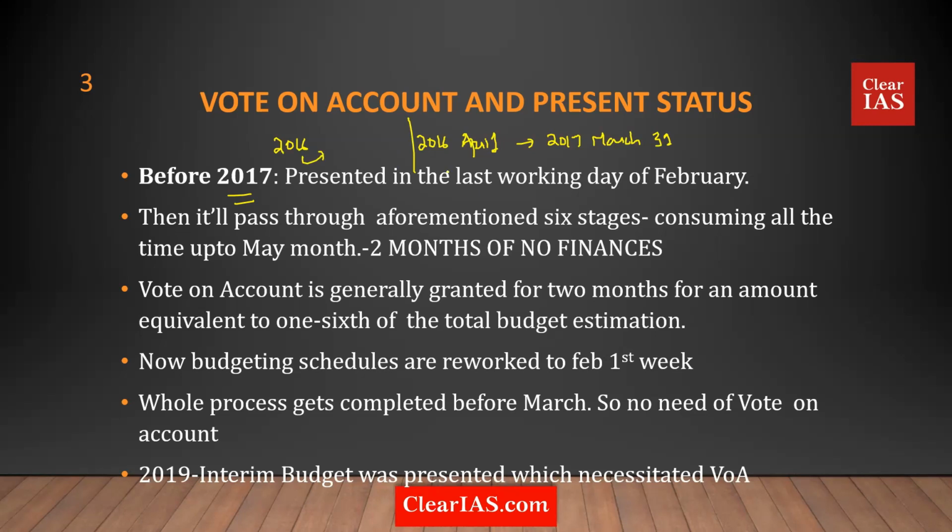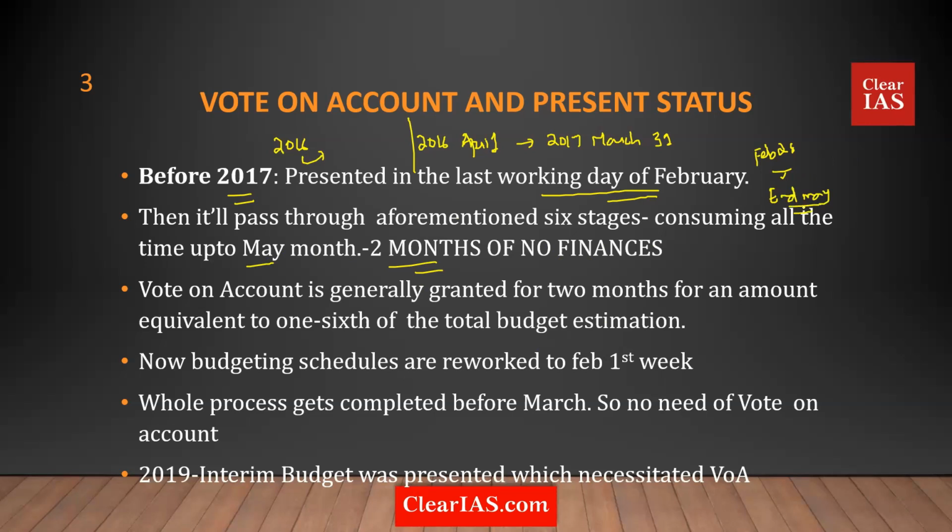Earlier the practice was that it used to be presented on the last day of February. So let's assume February 28, you're presenting the budget. Once it is presented, it has to go through a multitude of stages, around 6 stages. All these stages will take somewhere around 2 or maybe even 3 months. So all these processes will get over by the end of May. So you introduce a budget in late February, and by end of May you get all the clearances and the fund is ready.